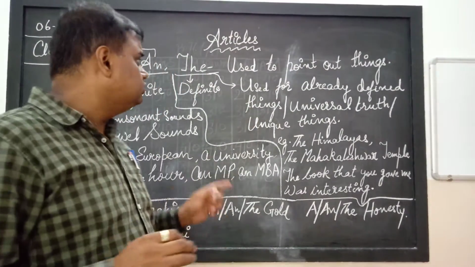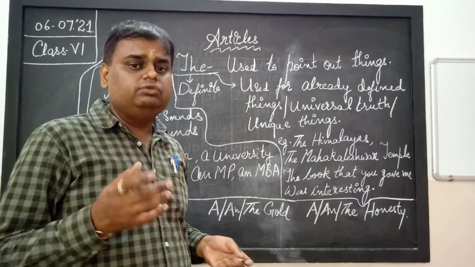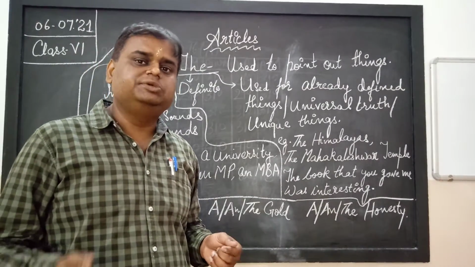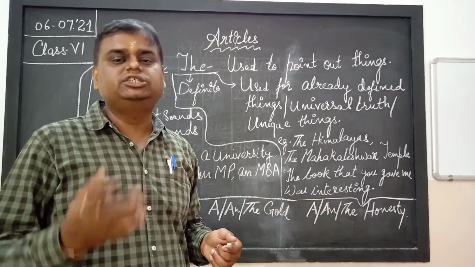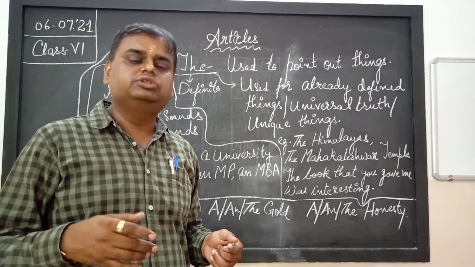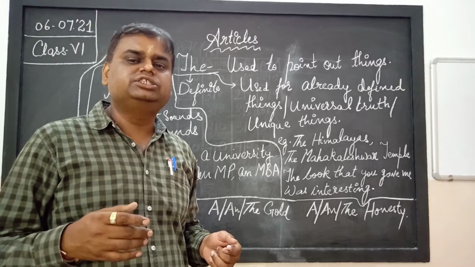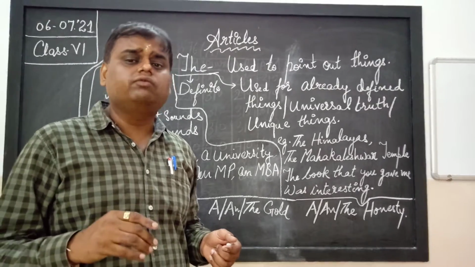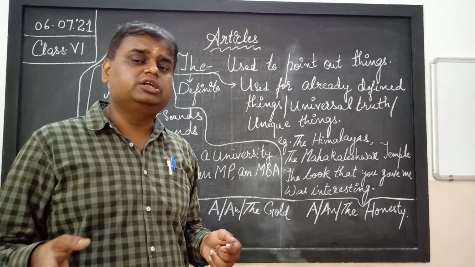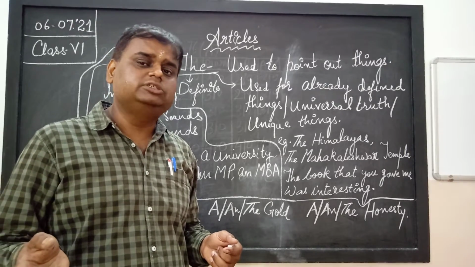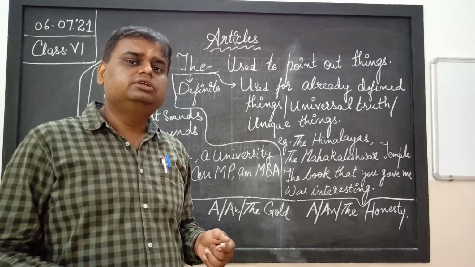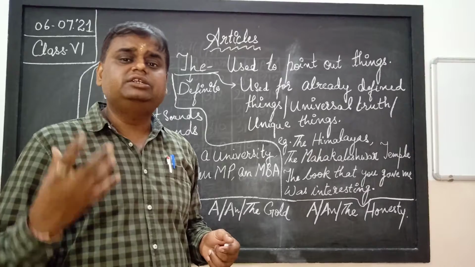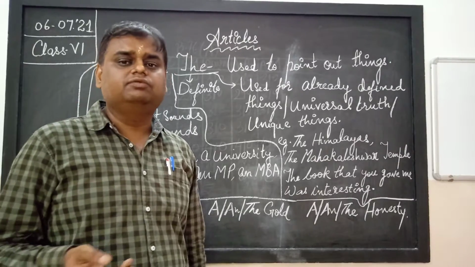One more thing I want to tell you about articles. You can ask, sir, there are 8 parts of speech: noun, pronoun, verb, adverb, adjective, preposition, conjunction, interjection, isn't it? So which part of speech is this? Out of the 8 parts of speech, article is nowhere. Your question is right, but an article can be treated as an adjective.